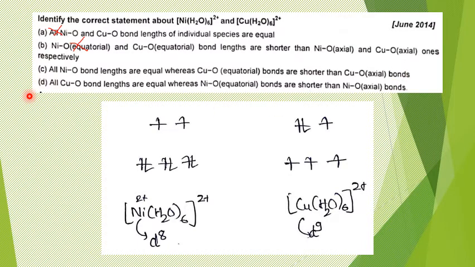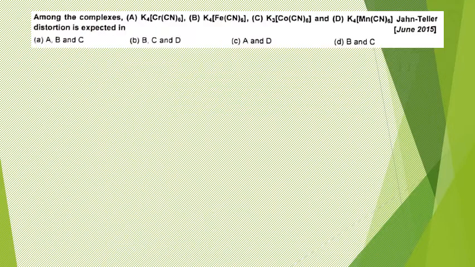We can just verify the last option too: all copper-oxygen bond lengths are equal, whereas nickel-oxygen bonds are shorter. See, the first point itself says all copper-oxygen bond lengths are equal. It is not at all possible, because in the case of copper we are expecting Jahn Teller distortion, so option D cannot be the possibility. We are left only with option C, and that seems to be the correct answer. Fine, let us go to the last question now.